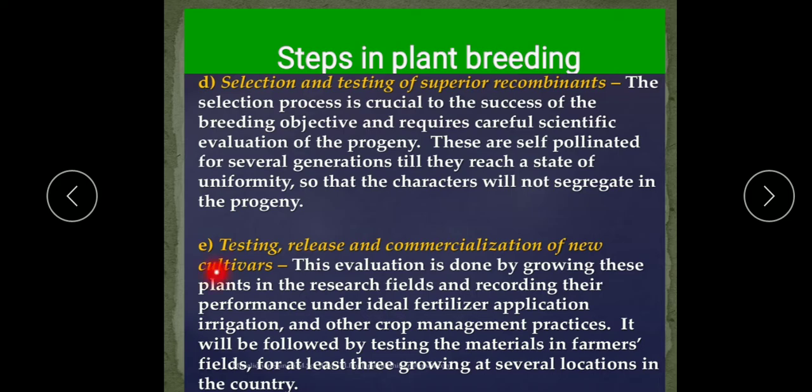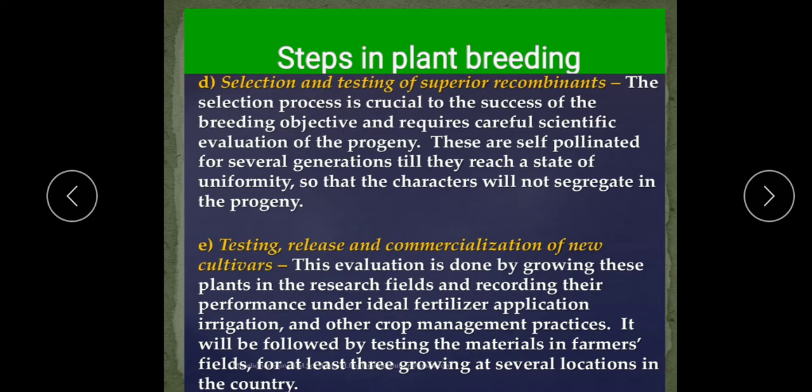Now the next process is the testing, release and commercialization of the new cultivars. Now when we get the variety with the desired characteristics, further again it is evaluated. This evaluation is done by growing these plants in the research fields and recording their performance under ideal fertilizer application, irrigation and other crop management practices. So a new variety developed by hybridization and selection is certainly advanced in character.